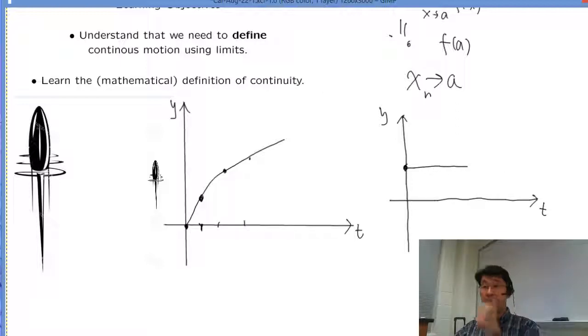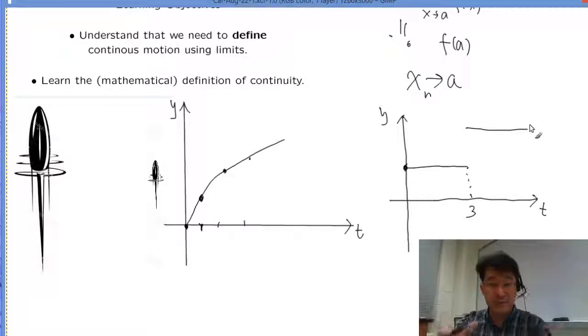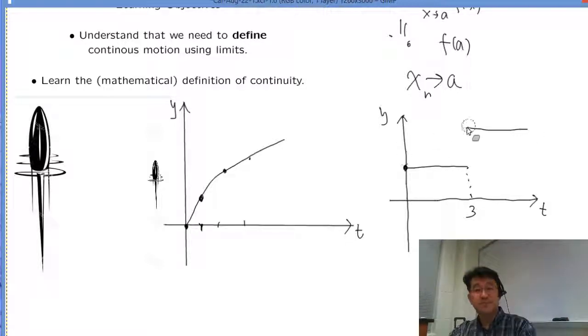Fair enough? And then the next moment, let's say at 3 seconds, this guy's here. How would you describe this motion? It was there up until 3 seconds, right? Boom, disappeared. It appeared somewhere up there. That's the motion. Would you say this is a continuous motion? The graph has a break. The word is break. How about this one?